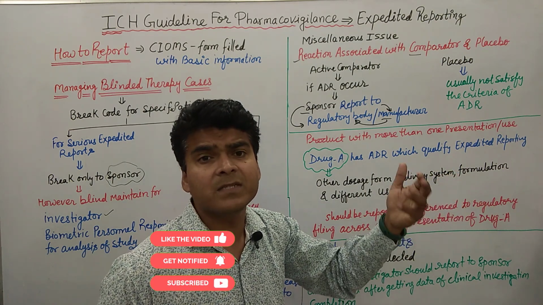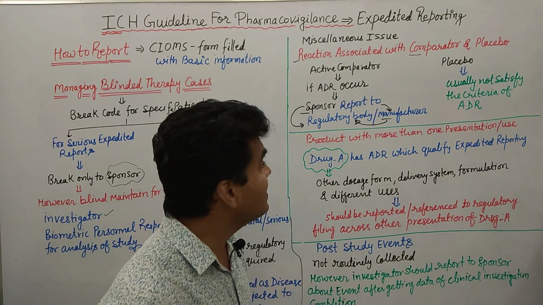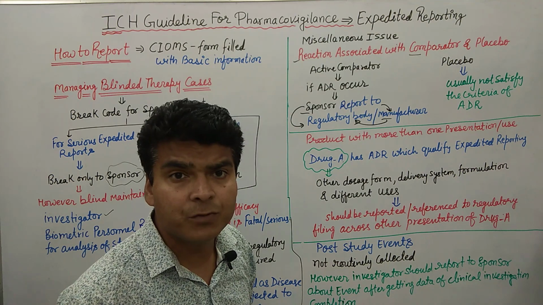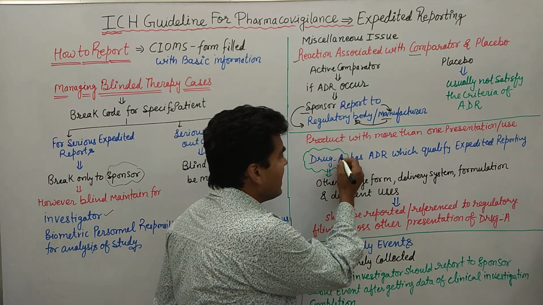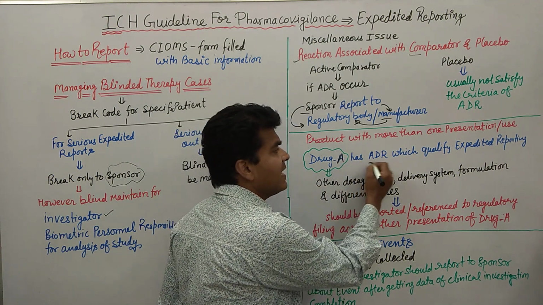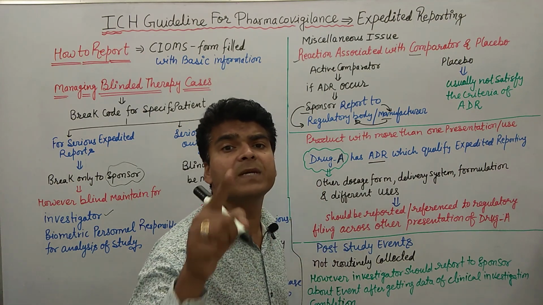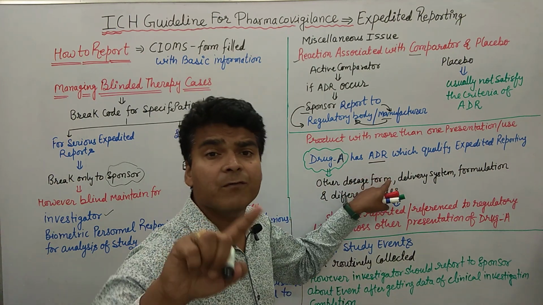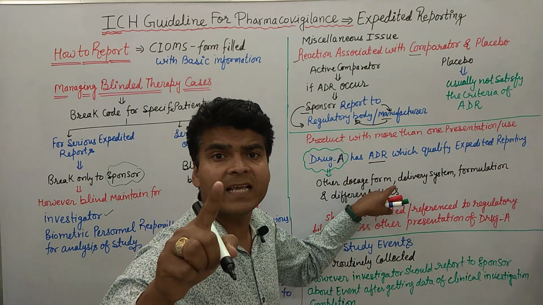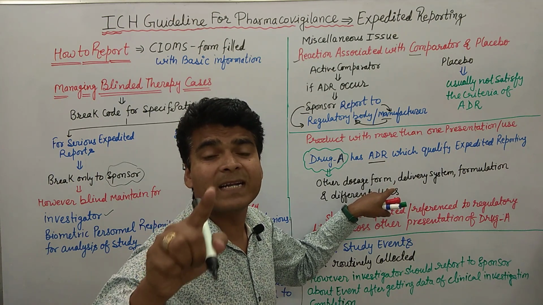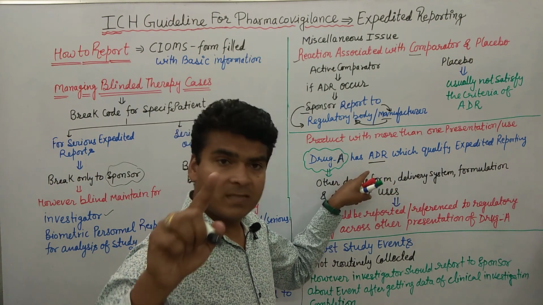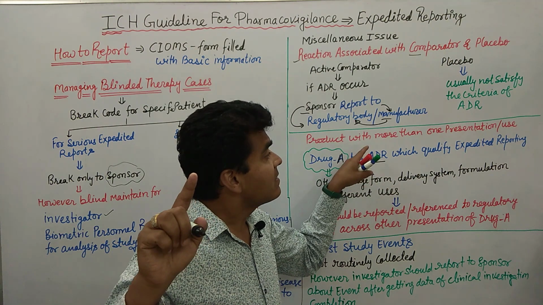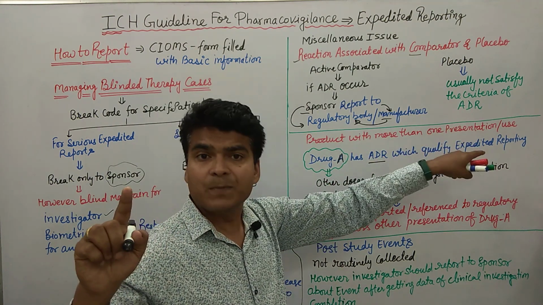More than one presentation means more than one dosage form. In that case, what do we need to do? If drug A has an ADR which qualifies for expedited reporting, meaning an ADR with a fatality, a life-threatening event or an unexpected serious event, such things qualify as expedited reporting.